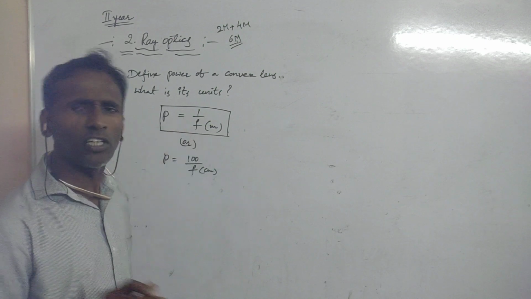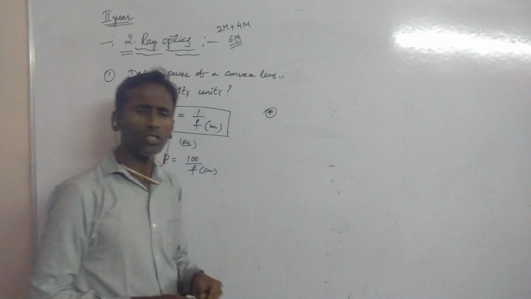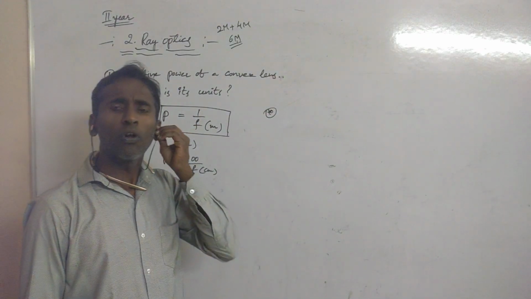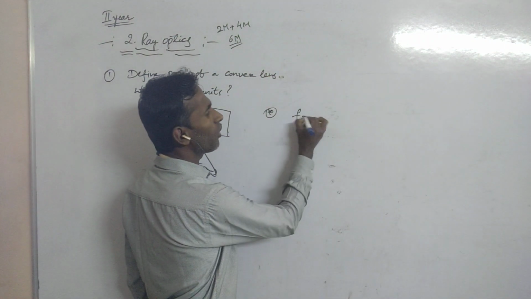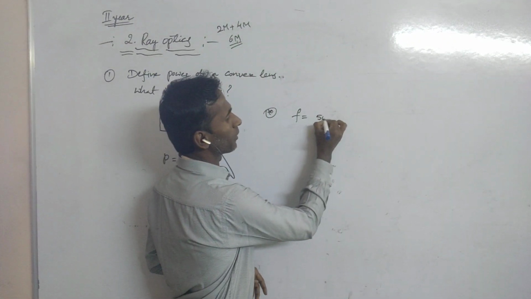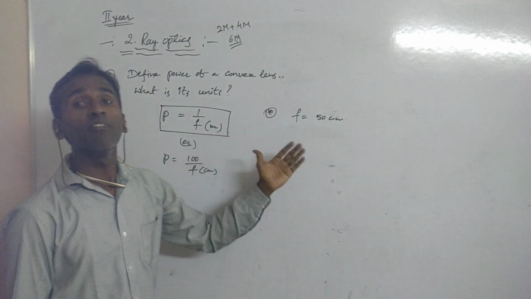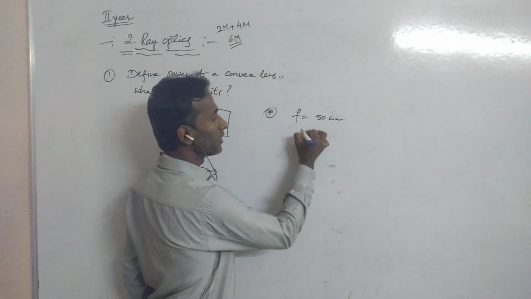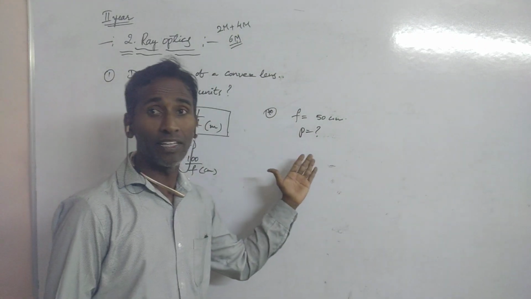For example, he gives: the focal length of a convex lens is 50 centimeters, then find the power of the convex lens.